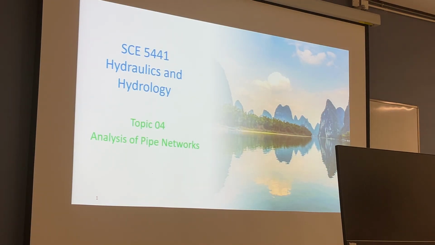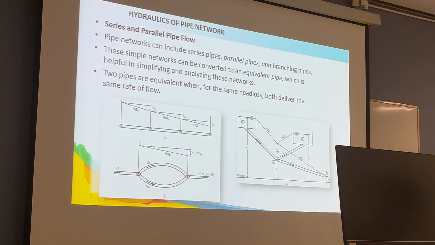Number 4, we will finish the pipe flow section. Now, topic number 4 is the analysis of the pipe network. What kinds of pipe networks do we usually have? Most of the time, we will have these 3 types of pipe network.